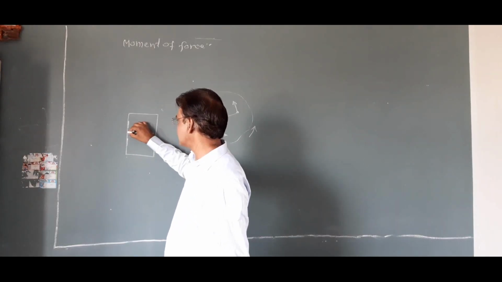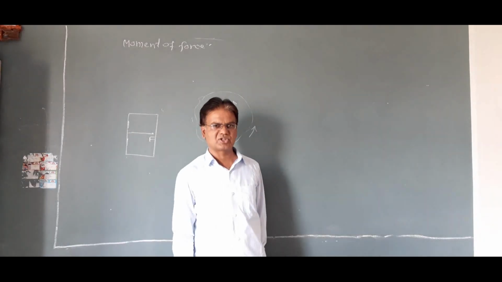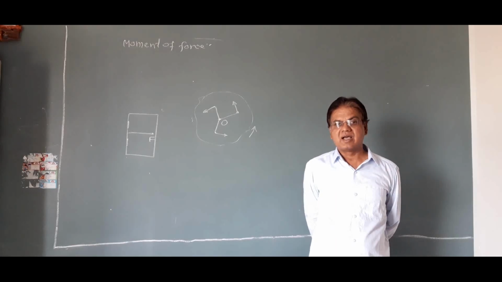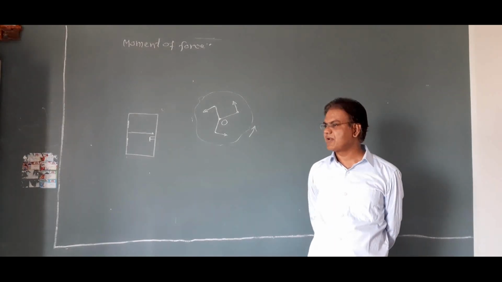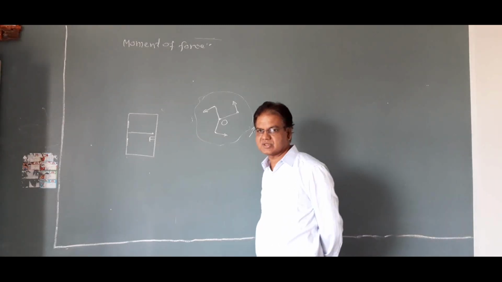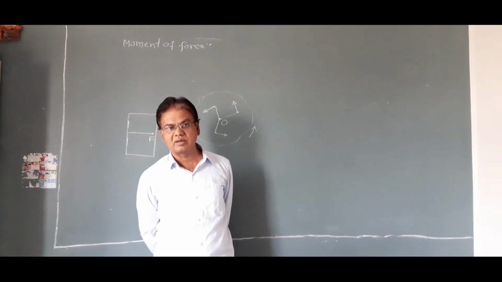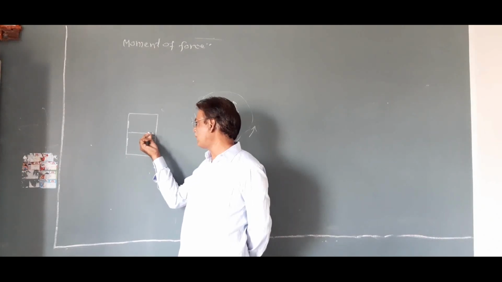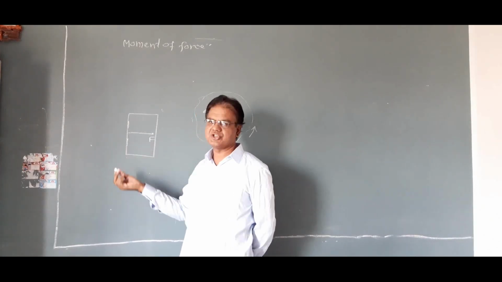This distance we have to take as perpendicular distance.